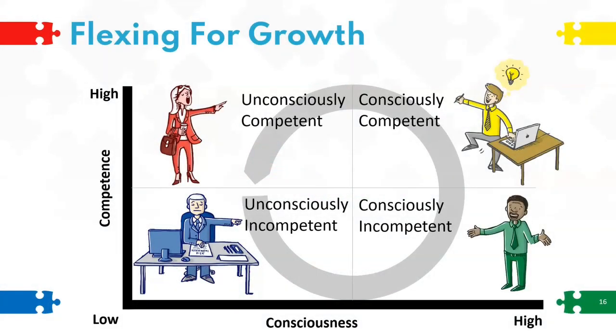When delegating and assigning tasks to team members, it's important to be aware of two factors in relation to the individual team member and the task you're assigning. The things we need to consider are how skillful they are in that task, or how experienced they are in that particular scenario. So basically that's their competency. And then the other factor we need to consider is how aware they are of that skill level, what is referred to as the consciousness.